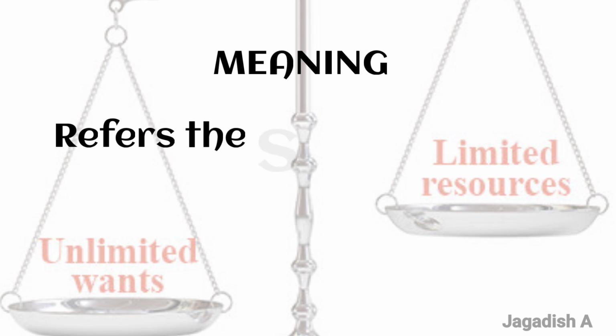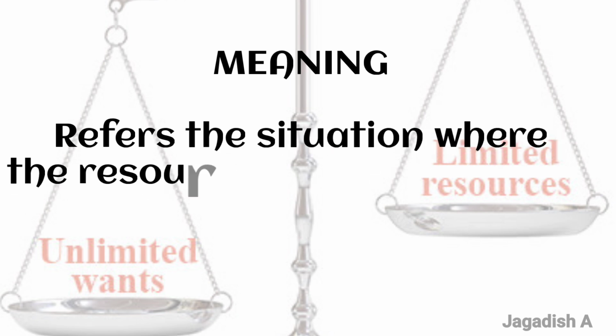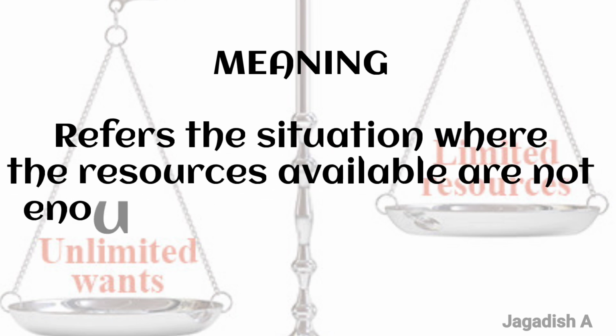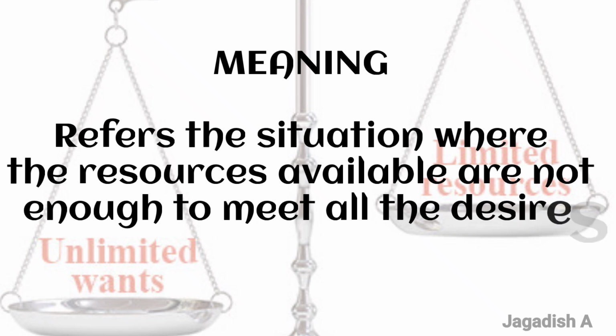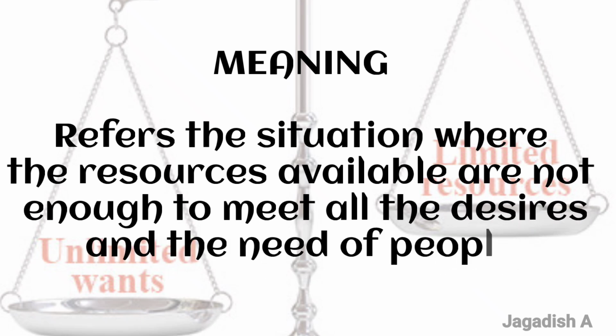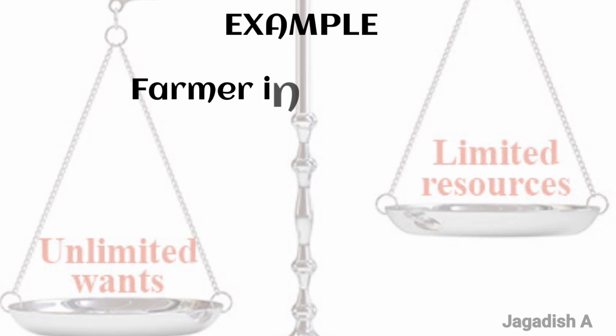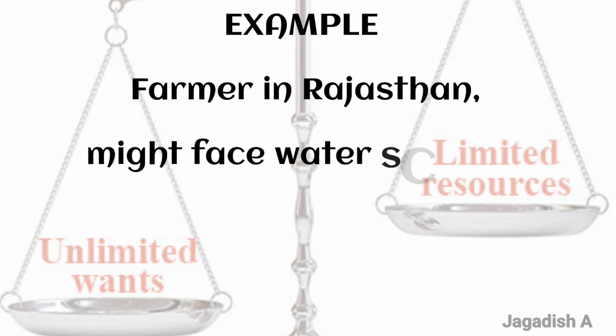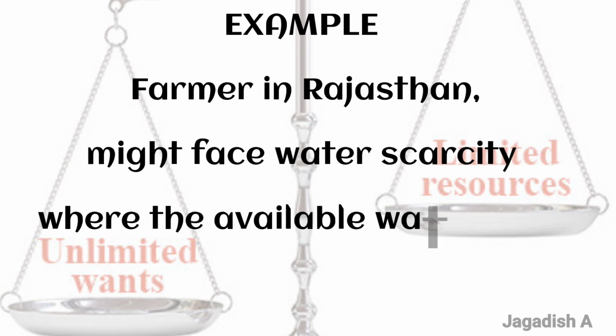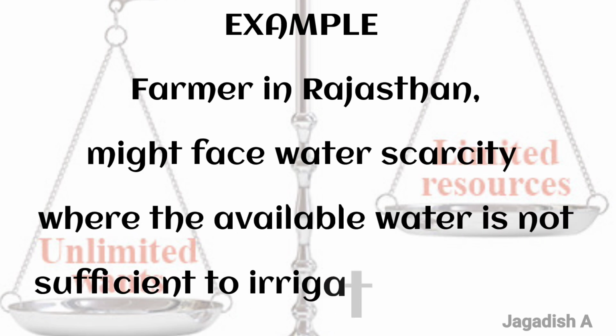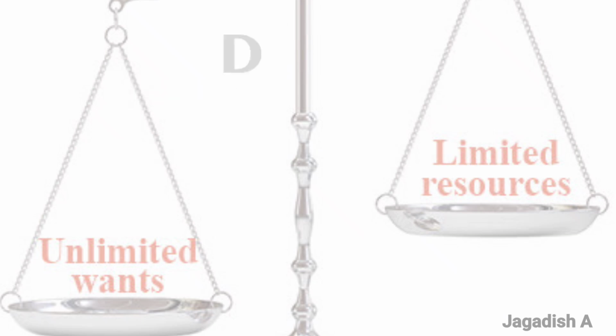Meaning of scarcity. Scarcity refers to the situation where the resources available are not enough to meet all the desires and needs of people. For example, a farmer in Rajasthan might face water scarcity, where the available water is not sufficient to irrigate all his crops.